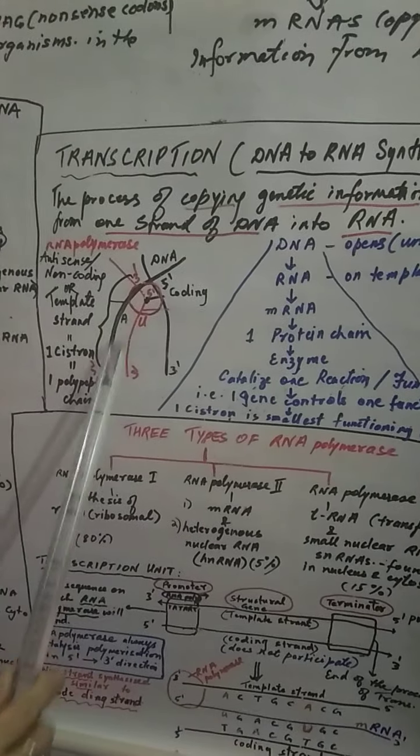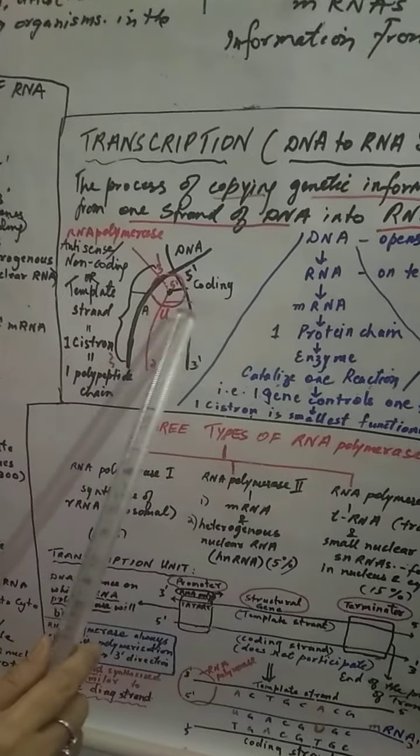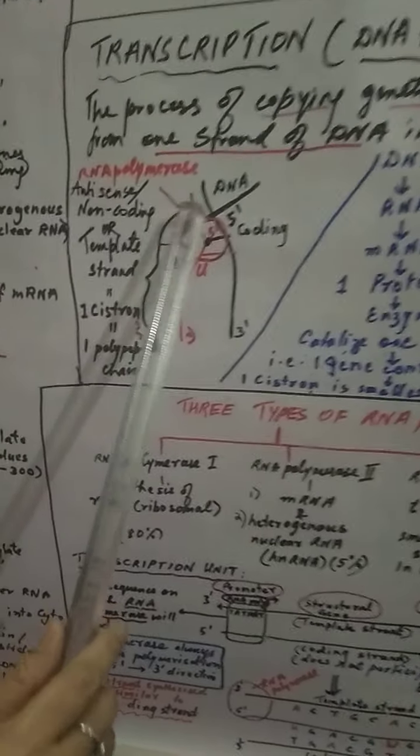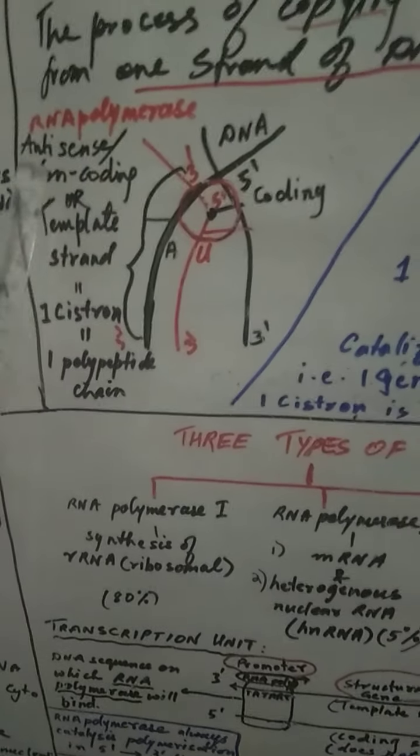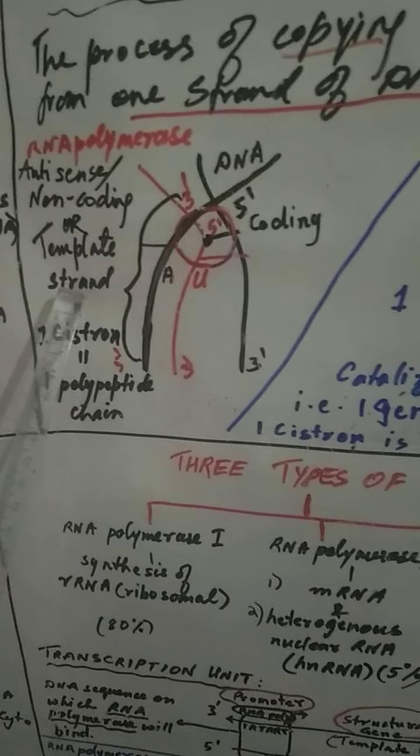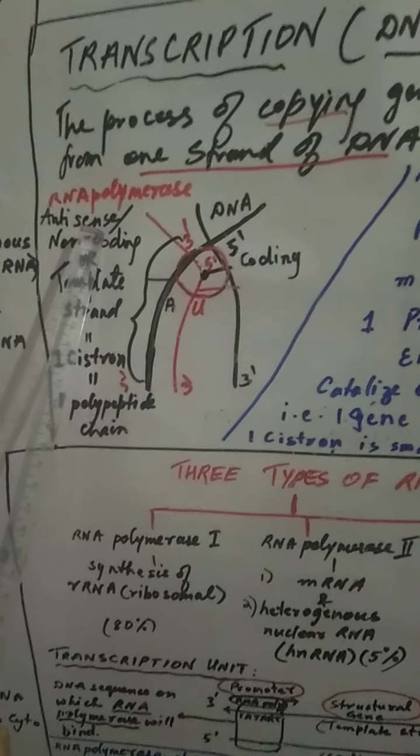Suppose this is the DNA strand, it has unwound, so we will get two polarities. One is 3' to 5' and another one is 5' to 3'. The polarity which is 3' to 5' is called the template strand. It is also called the non-coding strand or antisense strand.